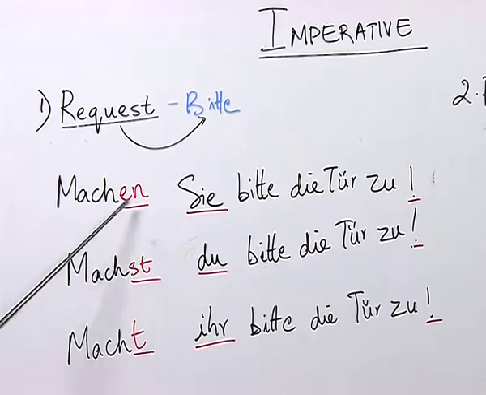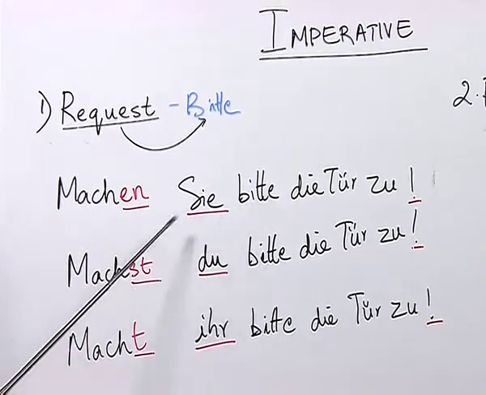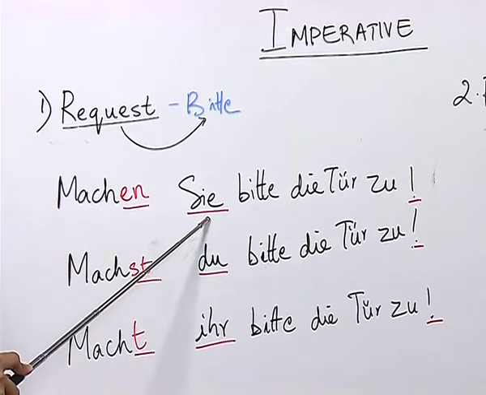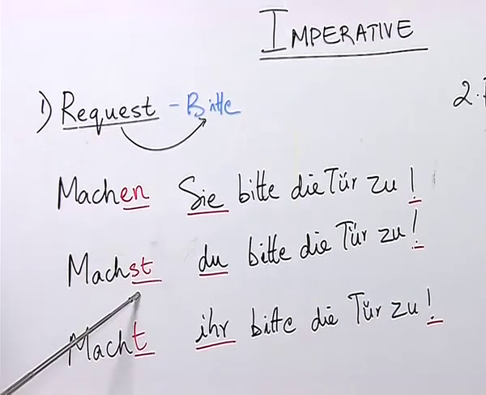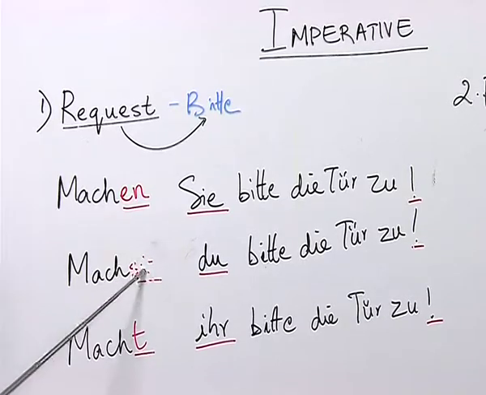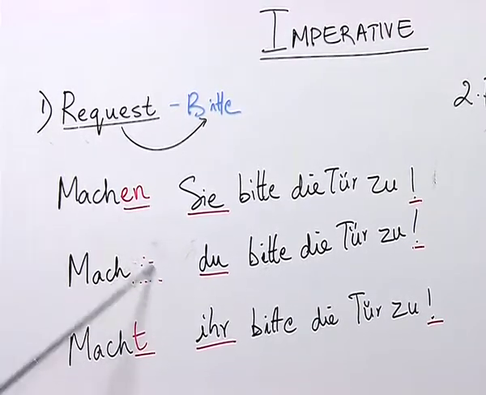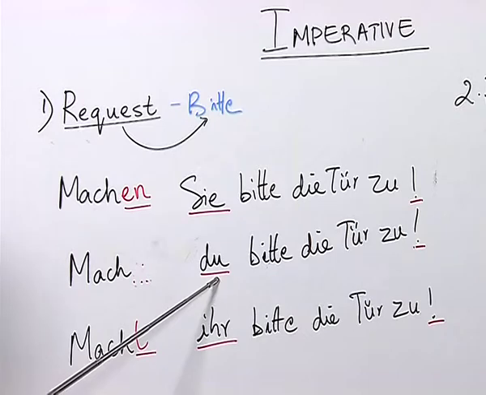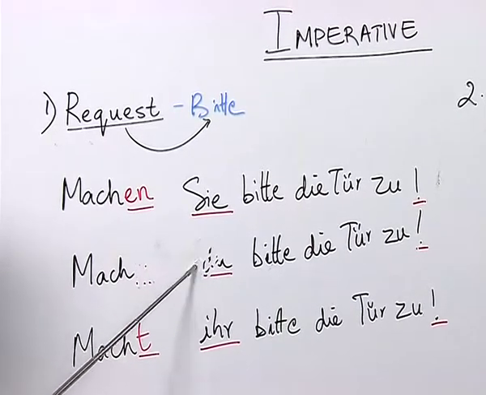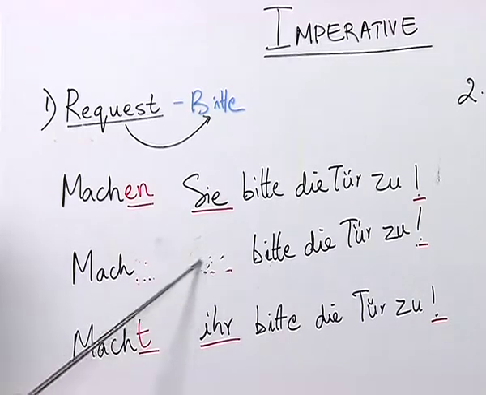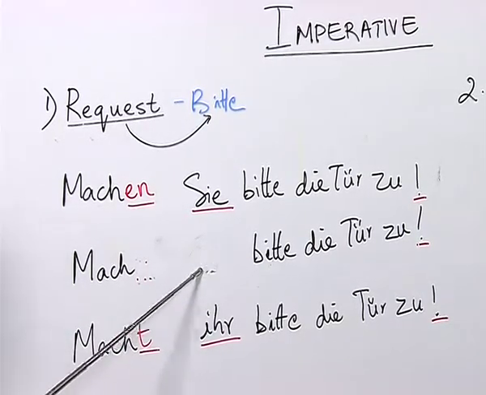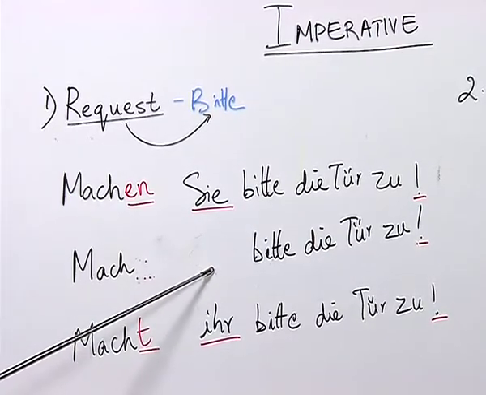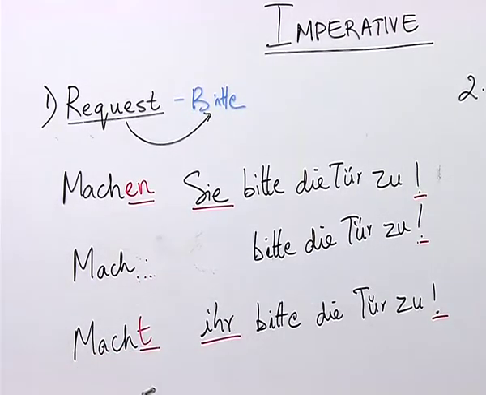So, in this sentence, Machen Sie bitte die Tür zu, the ending of the verb and the pronoun remain, whereas here the ending of the verb is removed, as you can see, and also for any imperative sentence made with du, the pronoun du is also removed from the sentence. So, the sentence does not carry any ending as well as the pronoun for the du imperative sentence.